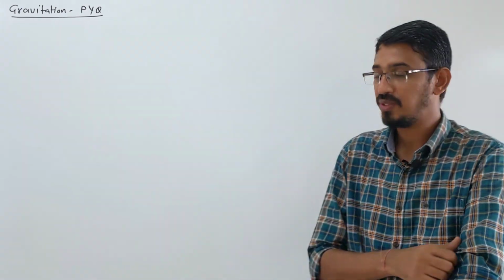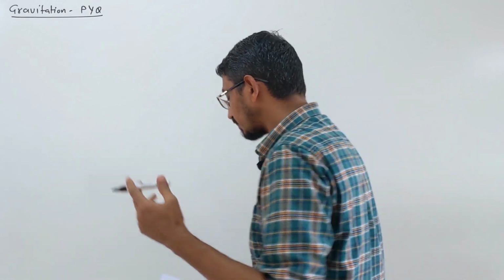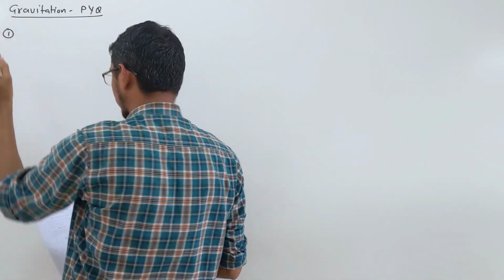Hello students, in this video we are doing the previous year questions of gravitation. Let's start. First problem. It says that two satellites of Earth, S1 and S2, are moving in the same orbit.